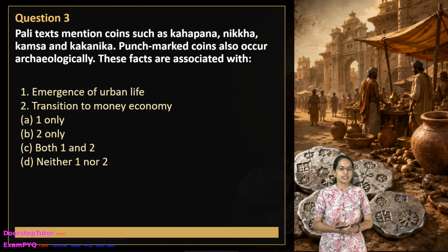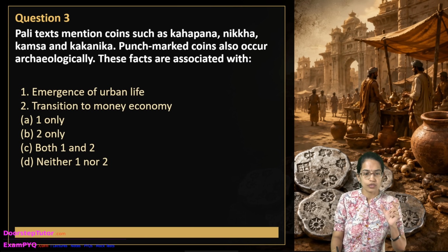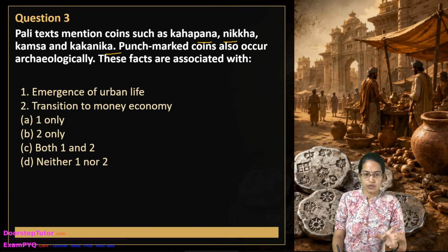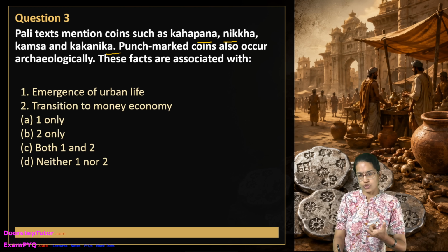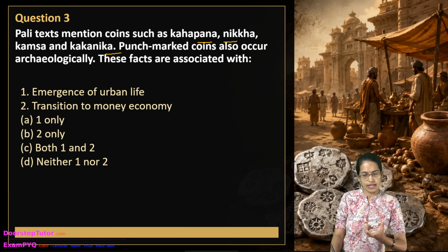The next question is another interesting question. The Pali texts talk about coins such as Kahapana, Nikkha, Kamsa and Kakanika. These were punch-marked coins which have also been found archaeologically. Now, what are the facts associated with it? These references depict the complexities of economic life during that time.